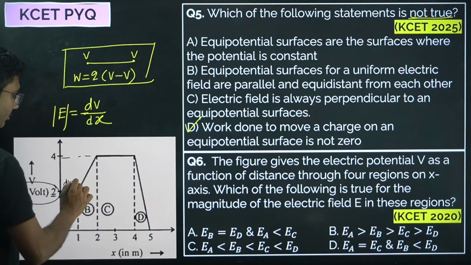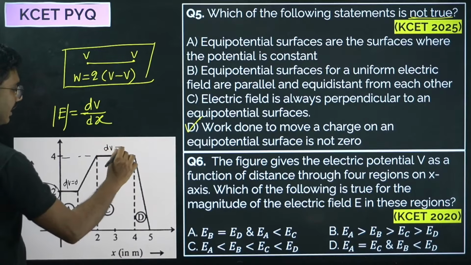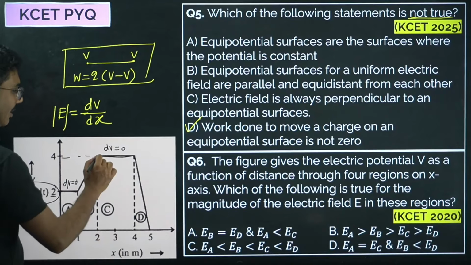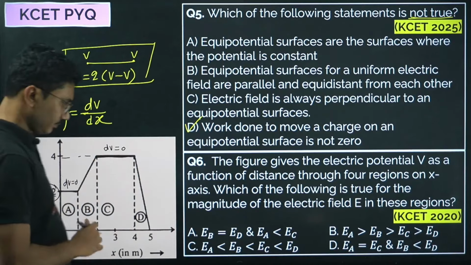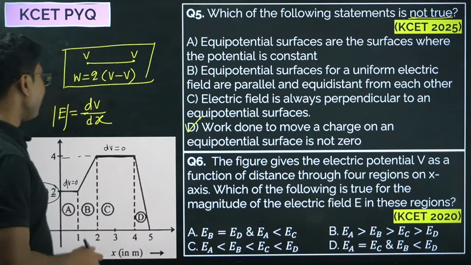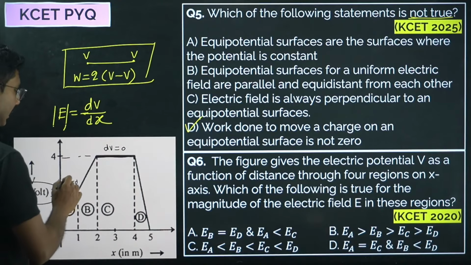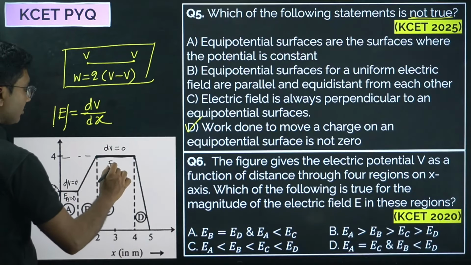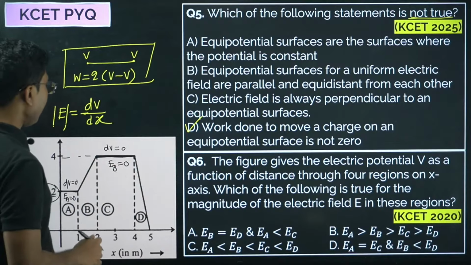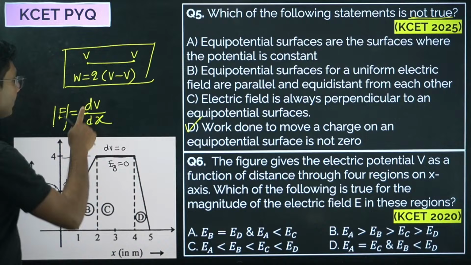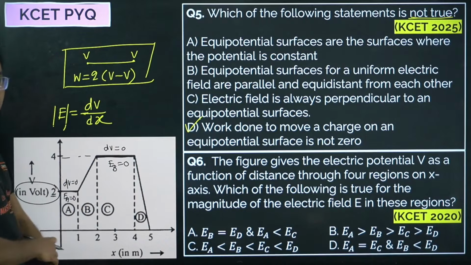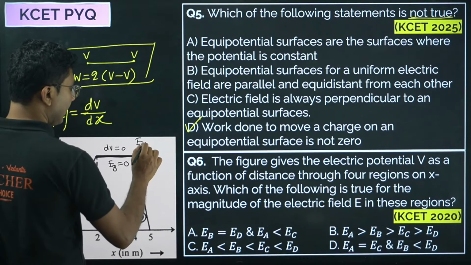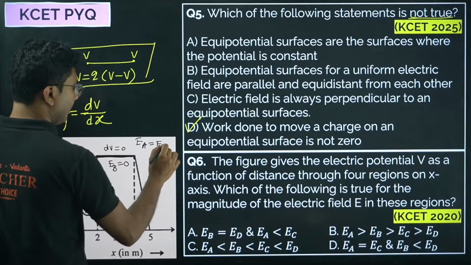Change in potential when going from 2 to 4 is region C. dV is 0 for these two cases, so electric field is 0. So EA equals 0 and EB equals 0. If dV equals 0, then electric field is also 0. So EA equals EB equals 0.